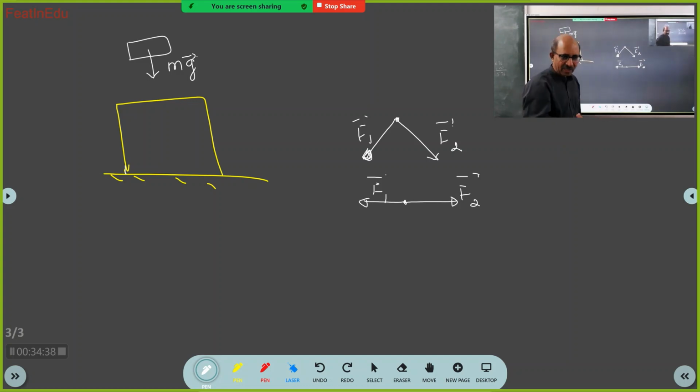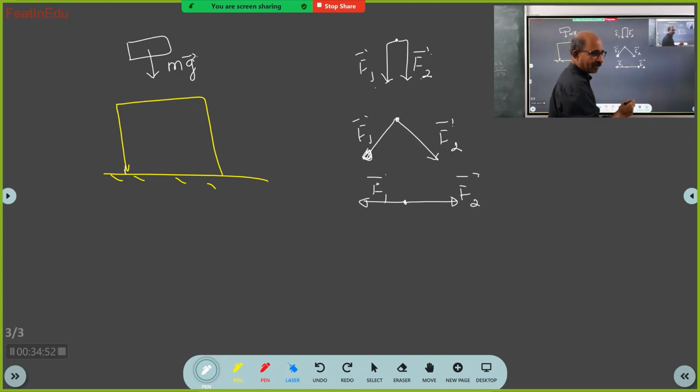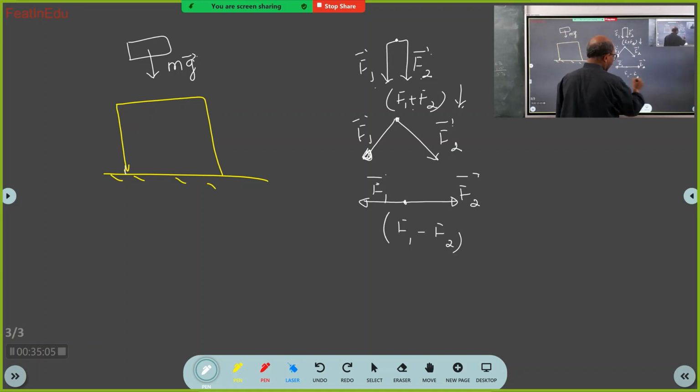In the other experiment, this force and this force simply get added. So the net force is F1 plus F2 in this direction. In the other case it is F1 minus F2 in the direction of whichever is more. Suppose this is more, then it is in this direction.